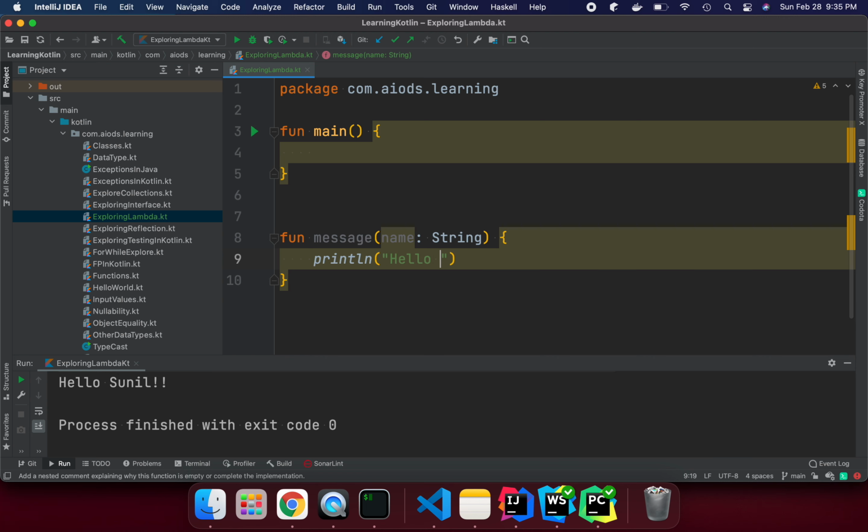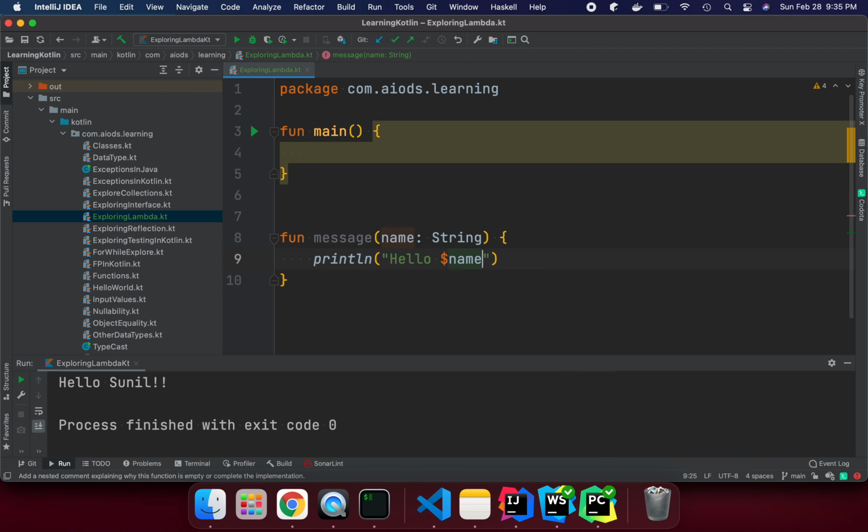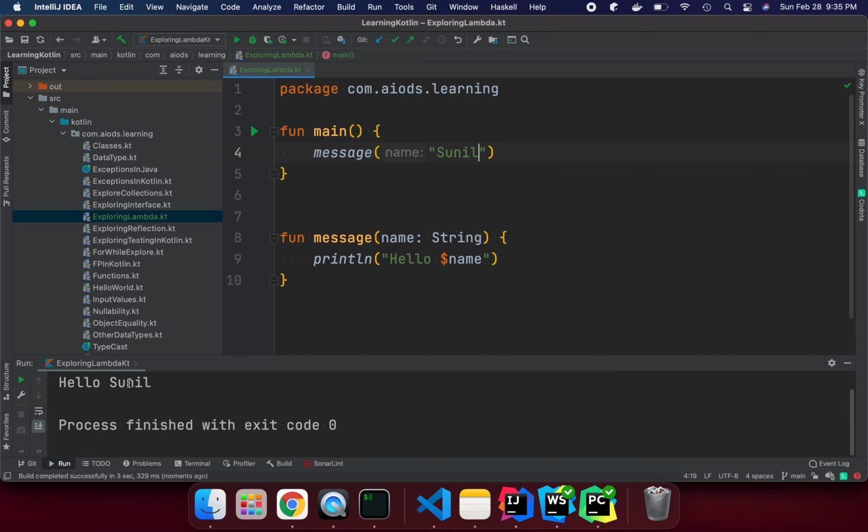hello, and the name we are passing here, so name is the variable parameter. We have defined the method, and now let's call this method message, passing some value, and try to run it. It's going to print hello Sunil, and we can see here hello Sunil. So nothing here is a lambda yet. We have a method and we are calling it.